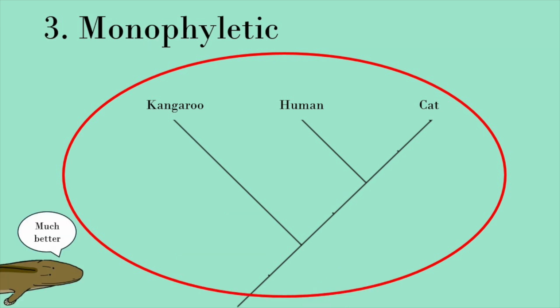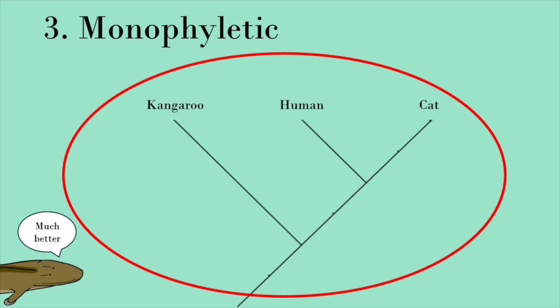Finally, you decide that you want to make a new group that includes all the organisms: the kangaroos, the humans, the cats, their common ancestor, and all its descendants. This group would be monophyletic. Monophyletic groups, also known as clades, are almost exclusively used in cladistics, with exceptions of course, over paraphyletic and polyphyletic groups because they show us the complete evolutionary history of the organisms grouped in them.